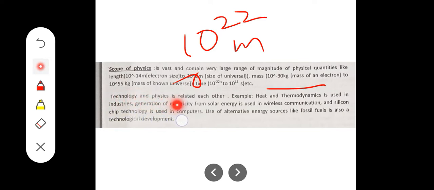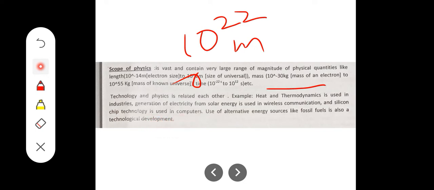Technology and physics are related to each other. How are technology and physics related? For example, heat and thermodynamics are used in industries. Generation of electricity from solar energy, wireless communication, and silicon chip technology in computers. Use of alternative energy sources like fossil fuels is also a technological development.